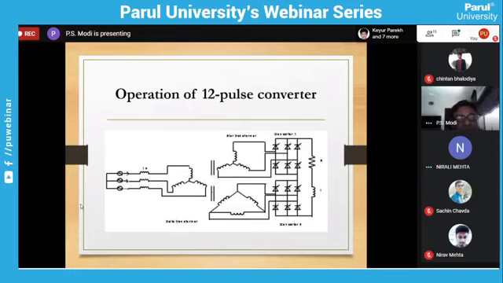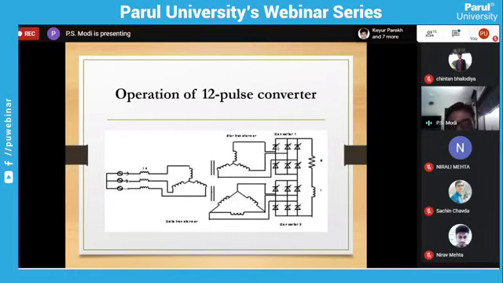Okay. So now we will extend our discussion for the 12-pulse converter. The 12-pulse converter is nothing but a series connection of two 6-pulse converters. Any multi-pulse converter is always a combination of 6-pulse converters. We need a special type of transformer for this, where one secondary is star to star and another is star delta, so that it has one primary and two secondaries, and both secondaries are 30 degrees apart. We have to select a turns ratio such that the magnitude of both secondaries should be the same.